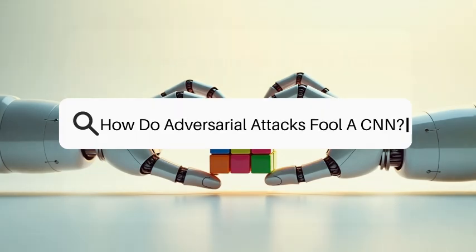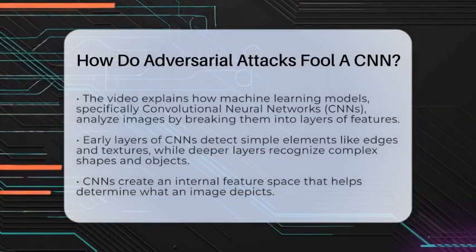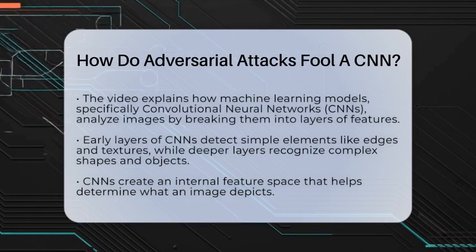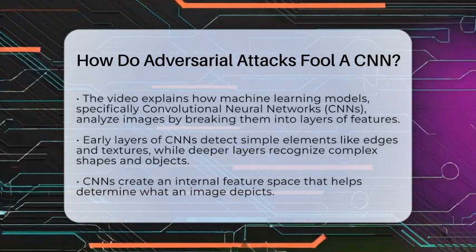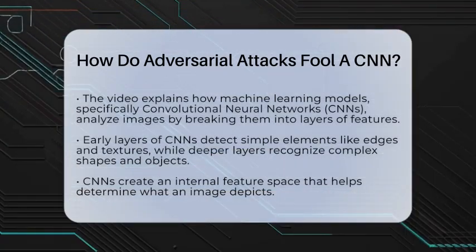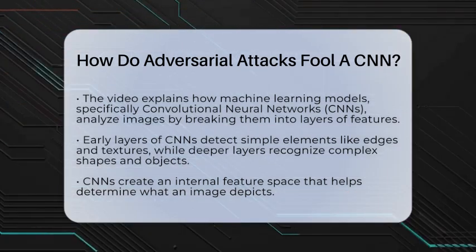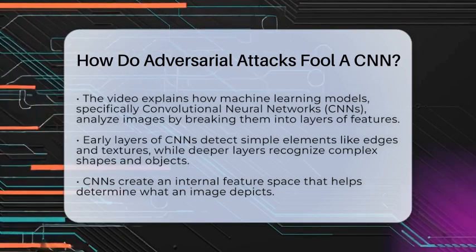How do adversarial attacks fool CNNs? Imagine trying to trick a machine that sees images just like us. It might seem simple, but these machines can be fooled in ways that are almost invisible to the human. Today, we're going to uncover how adversarial attacks manage to confuse convolutional neural networks.